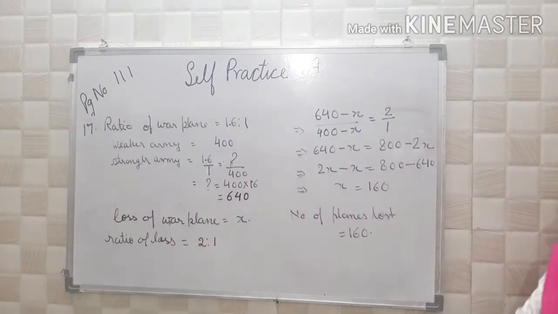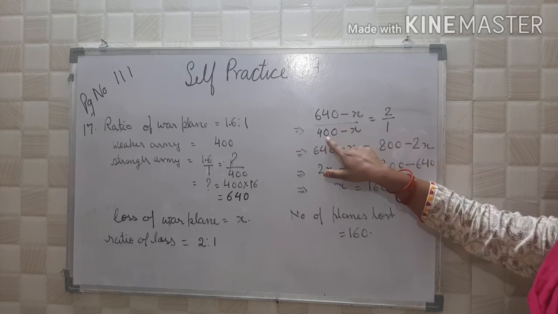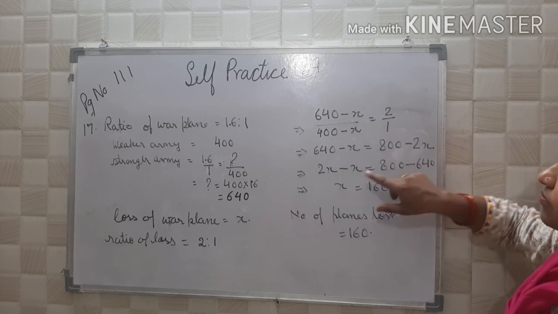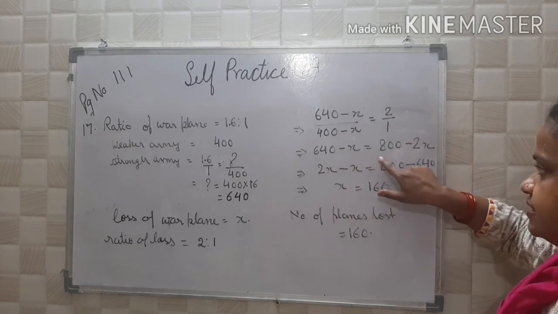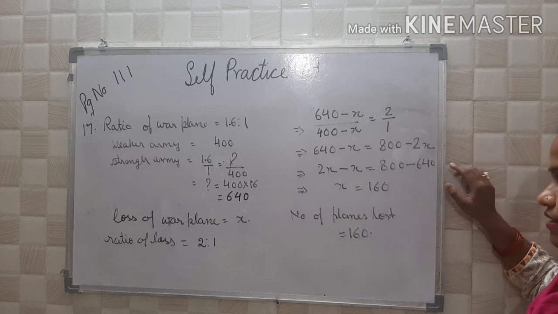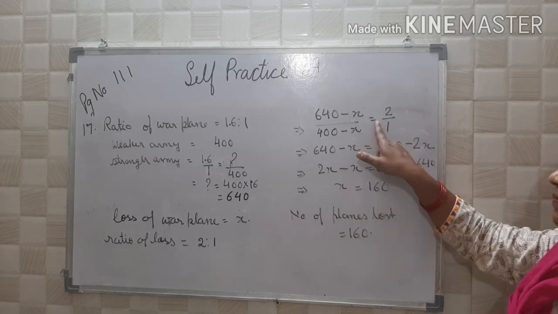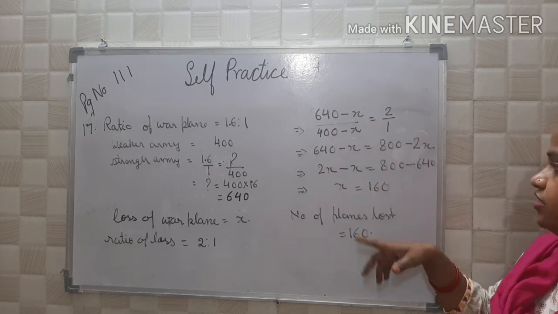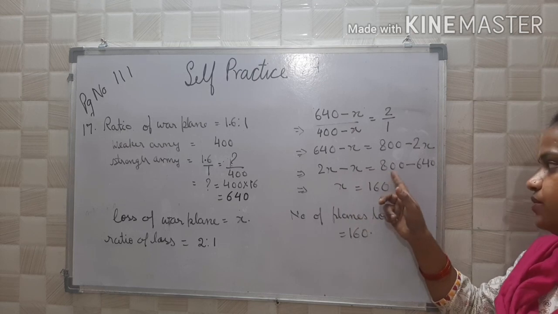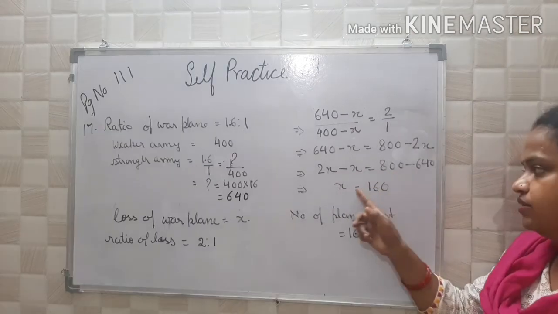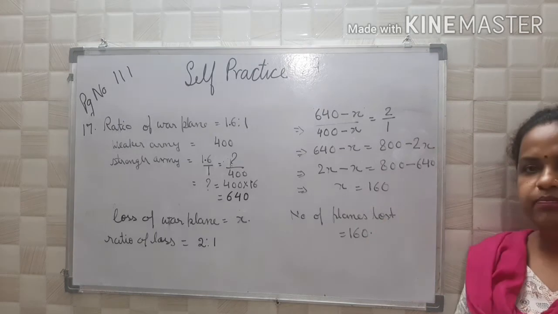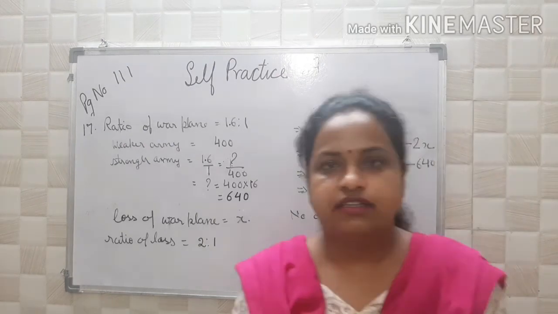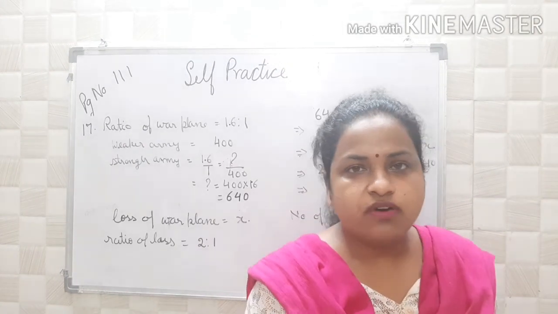So what will you get? You just subtract x from both: 640 minus x and 400 minus x. That is in the ratio 2:1. Okay? Now 640 minus x is equal to 800 minus 2x, when you cross multiply, because you multiply this by 2. 4 2s are 8, and 800 minus 2x. Now change the side. 2x minus x is equal to 800 minus 640. x is equal to 160. So how many planes have they lost? 160.